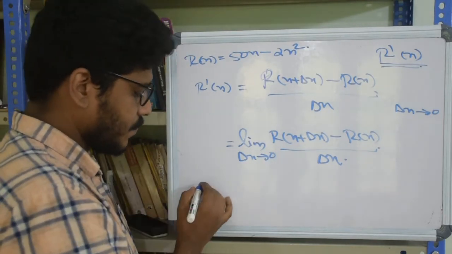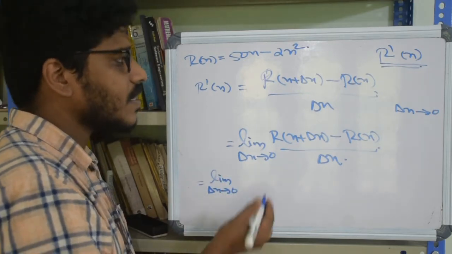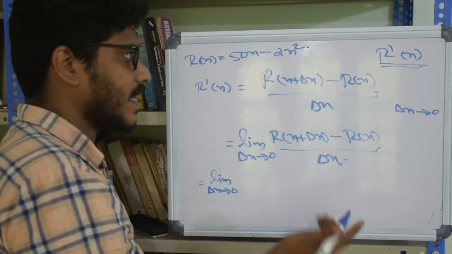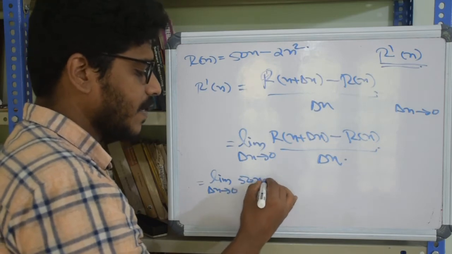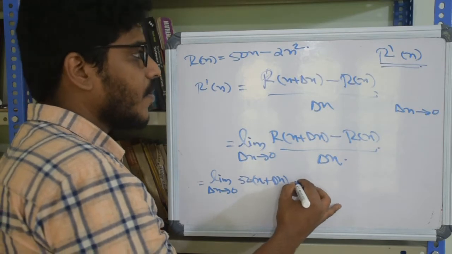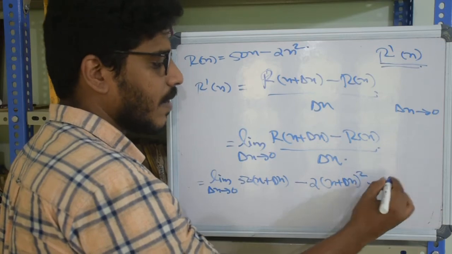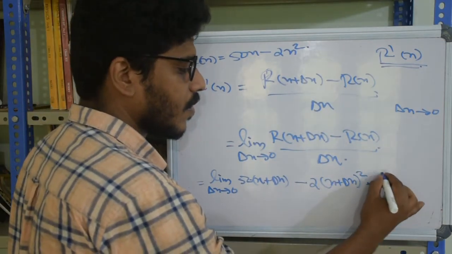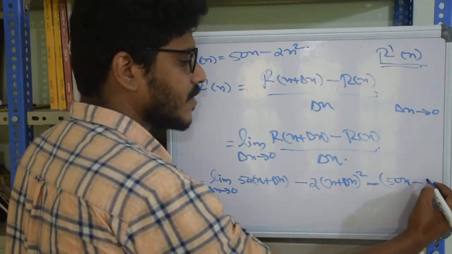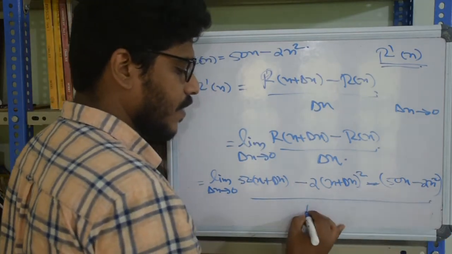So limit delta x goes to 0. What is r of x? R of x is 50x minus 2x square. So what is r of x plus delta x? 50 into x plus delta x, don't forget this bracket, minus 2 into x plus delta x whole square, minus what is r of x? Again a bracket for this, minus 50x minus 2x square, whole divided by delta x.